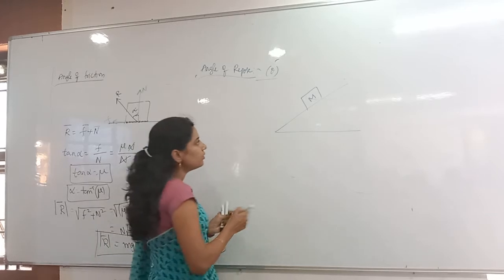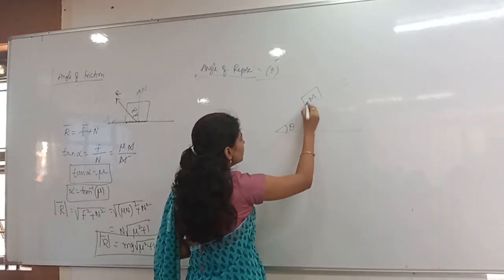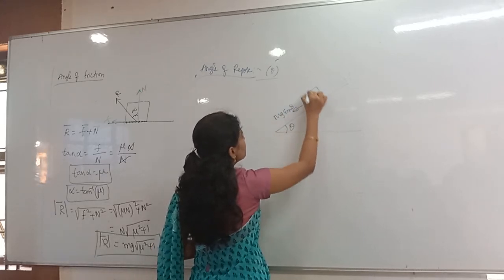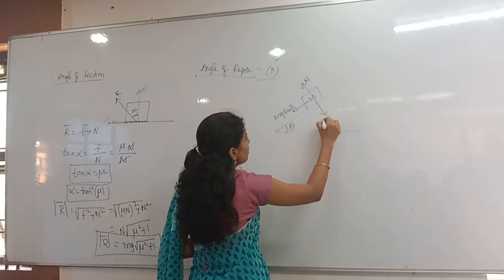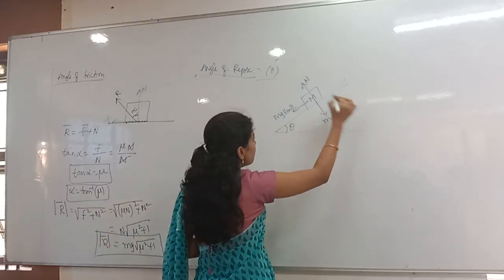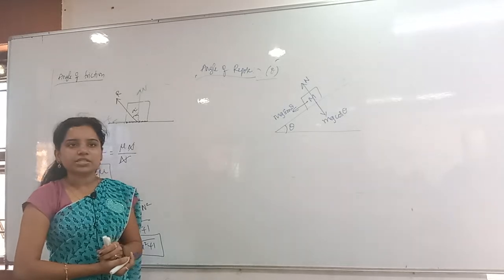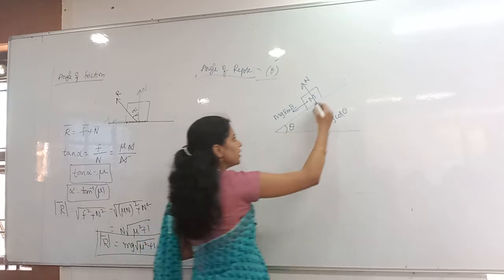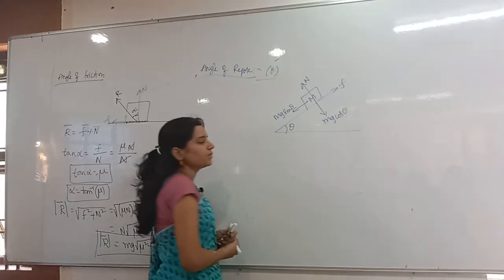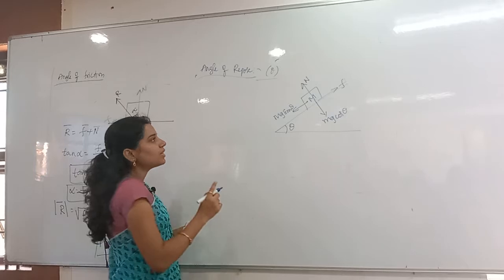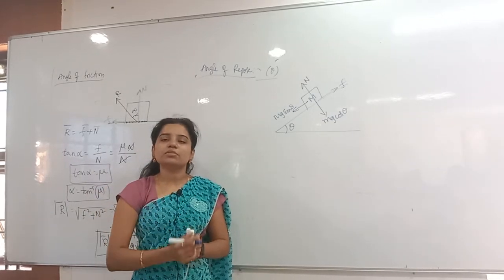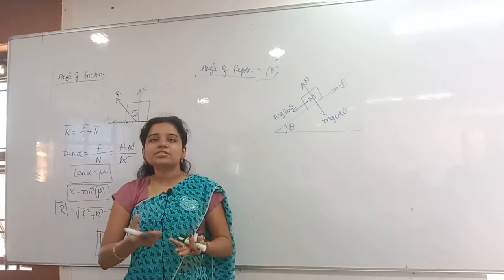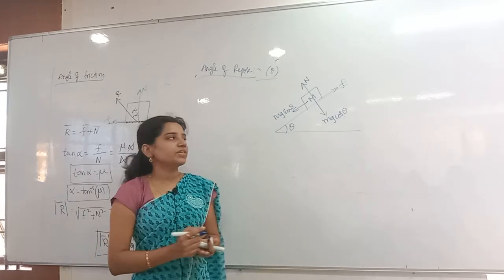Theta. Now, whenever the angle of repose is theta, what force will act downwards along the plane? mg sin theta. Opposite to the normal reaction, what will be there? mg cos theta. The body has the tendency to move in the downward direction, so the friction will act in the opposite direction, upwards on the inclined plane. Since the body is ready to move, which friction will be there? Limiting friction, the maximum static friction.